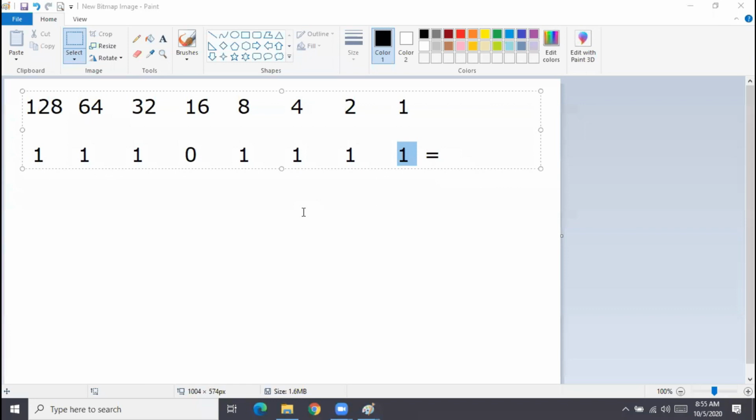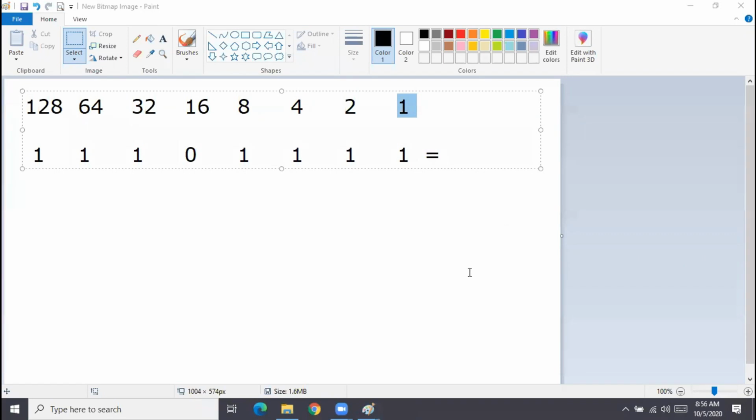Now let's see whether it is 239. So how did you get 239? Maybe he added up like 128 plus 64 plus 32, then 8, 4, 2, 1. Correct? Yes, correct. So up to here, how much you got? 240. Up to here you got 224. Then 224 plus 8, how much? 232, 236, 238, and then 239. Correct? Is this the way you did?